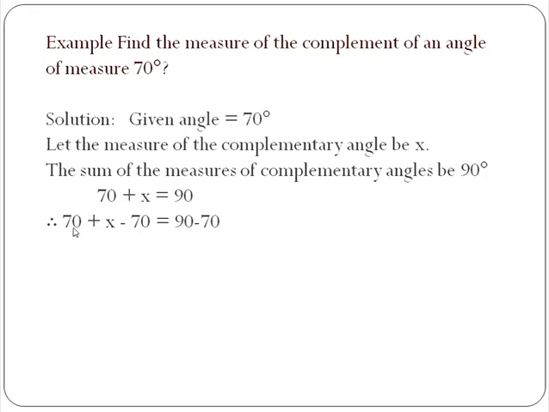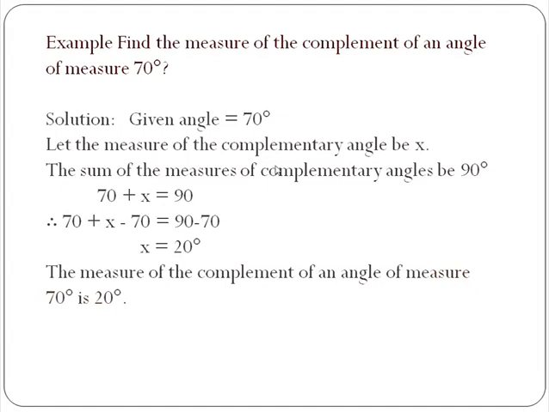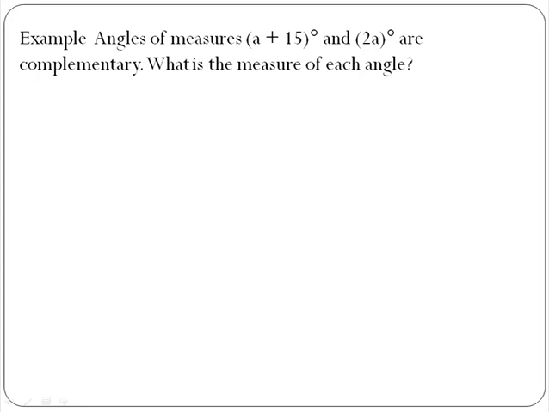Here 70 minus 70 will cancel with each other and only x is left on the left hand side. Whereas on the right hand side, 90 minus 70 is 20 degrees. It means the measure of the complement of an angle of measure 70 degrees is 20 degrees. Now you will see, if one angle is of 70 degrees, then the measure of its complement is 20 degrees, as the sum of these two angles is 90 degrees.